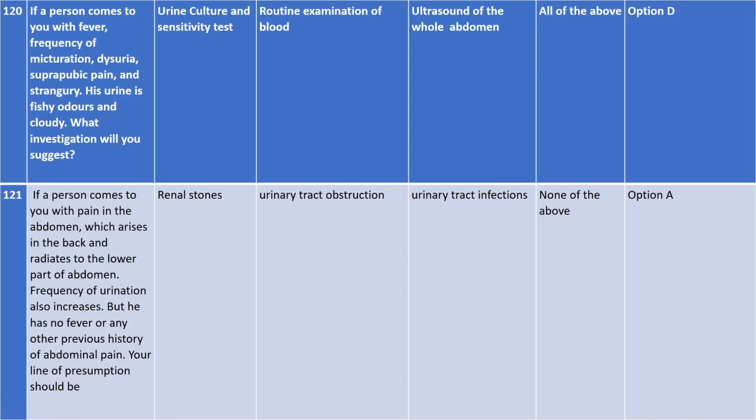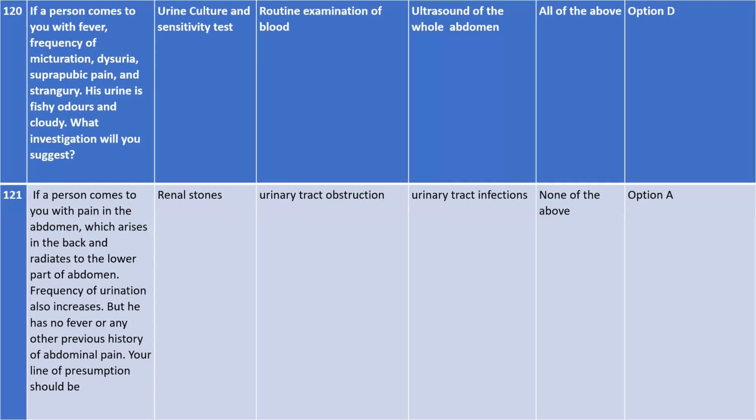So all these problems he or she can have. But what type of disease will he have that doesn't show any sign of fever? He does not have any sign of fever or any previous history of abdominal pain. Previous history of abdominal pain means that before, he never used to have abdominal pain. What should your line of presumption be? Is he suffering from renal stone, or urinary tract infection, or urinary tract obstruction, or none of the above?